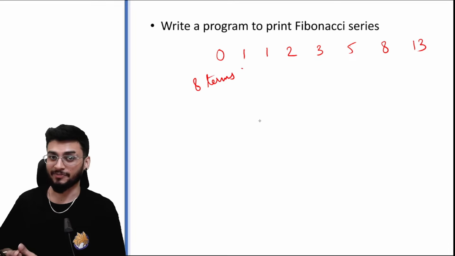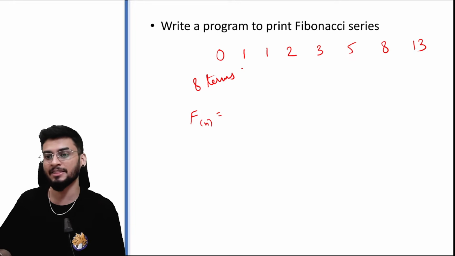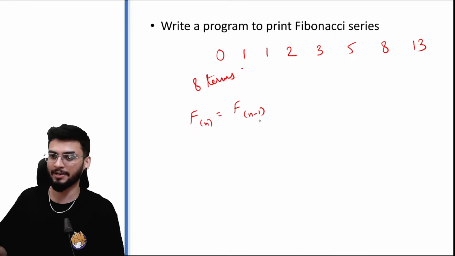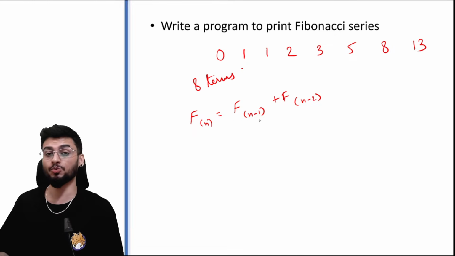Now we also define Fibonacci series like this. So in a Fibonacci series, f of n, which means any number at the nth position, is the sum of the number at n minus 1 position, which is just 1 behind, plus f of n minus 2, which is 2 positions behind.